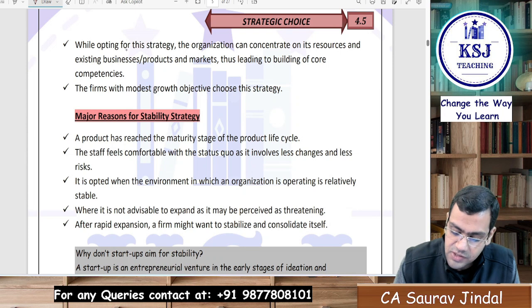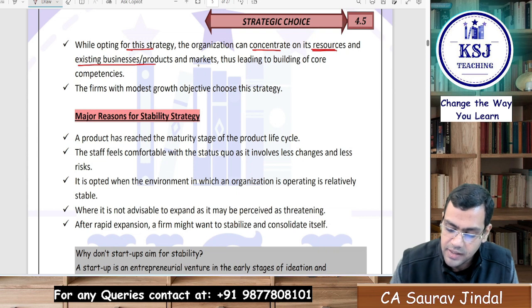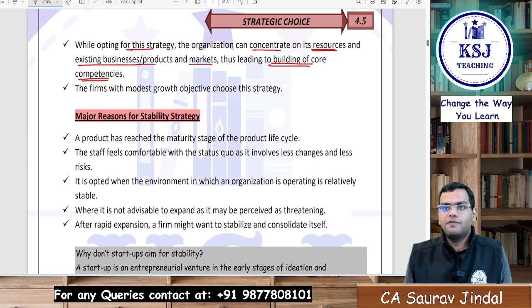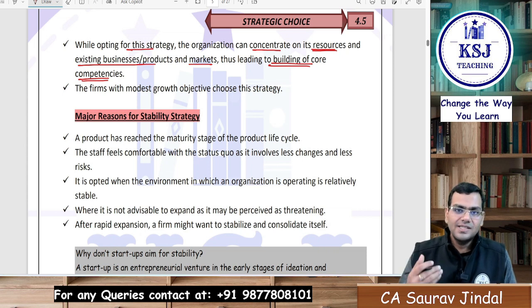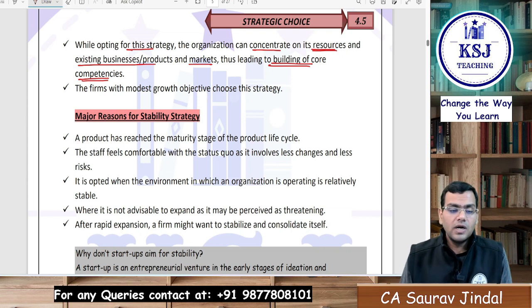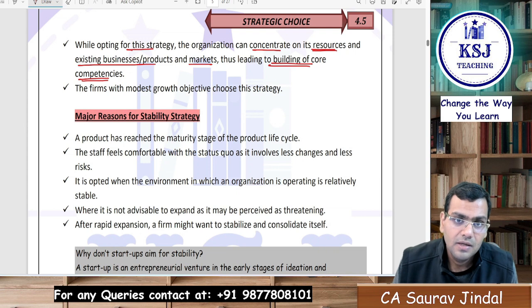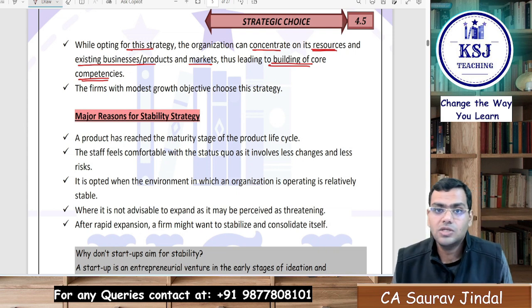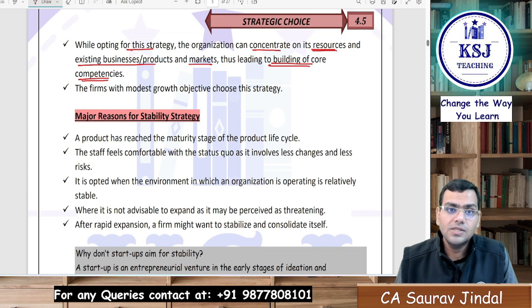While opting for this strategy, the organization can concentrate its resources on the existing business of the product and market, thus leading to the building of core competencies. So if the business is not focused on doing anything extra, they can focus on the optimal utilization of resources. They can focus on the existing product they are providing, the existing market, and in that particular thing, what they can make their strength. Right? Their strength can be the optimum utilization of resources. Now, slowly and steadily, they can go for low cost of production also. That can become their core competency, right?